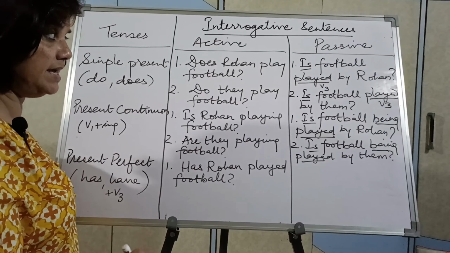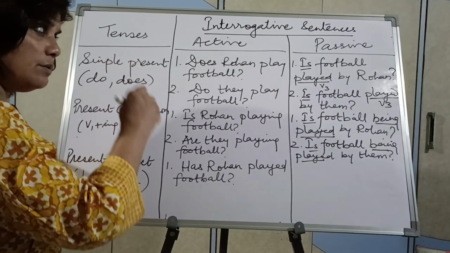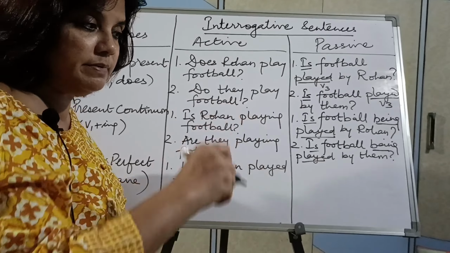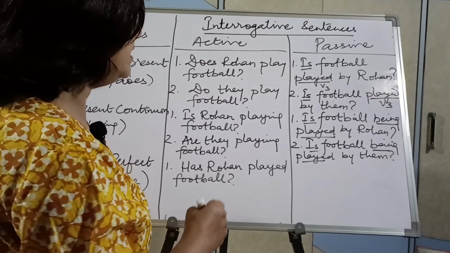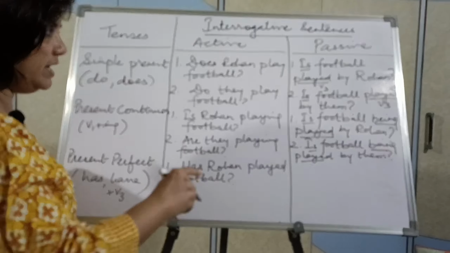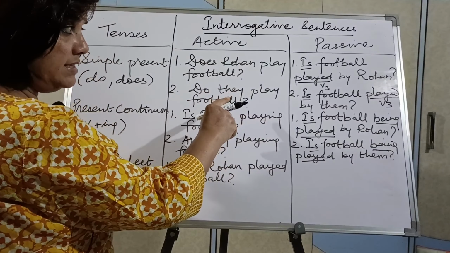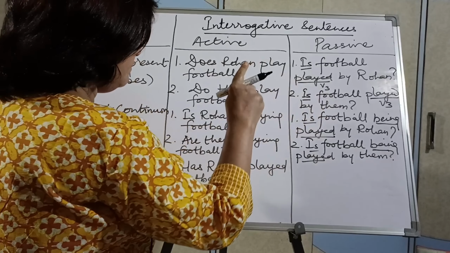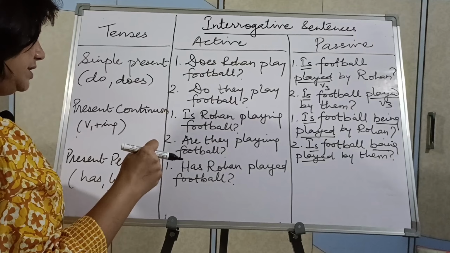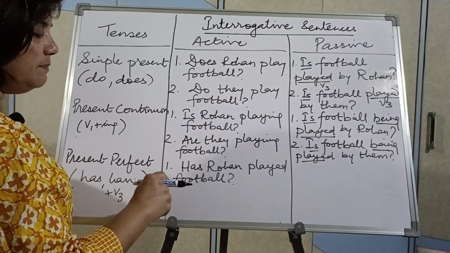Tense will be the same everywhere. If it is a question, it will remain a question. If it is a simple statement, it will remain a simple statement. This thing you have to understand. Only with the usage of helping verb I am changing it a little bit. So, has Rohan played football?